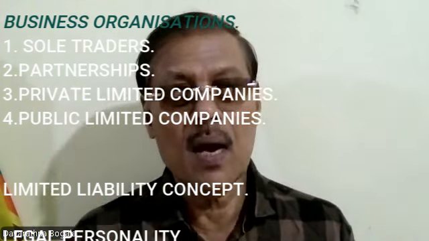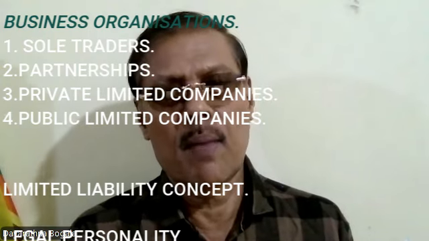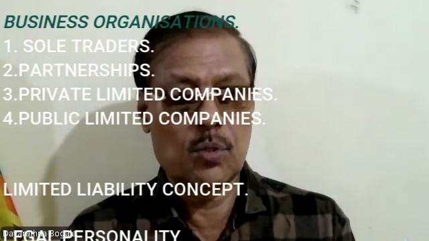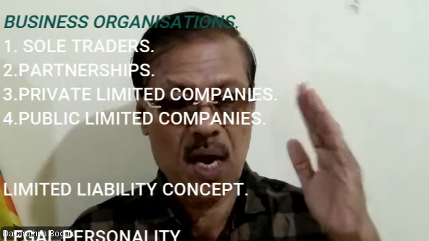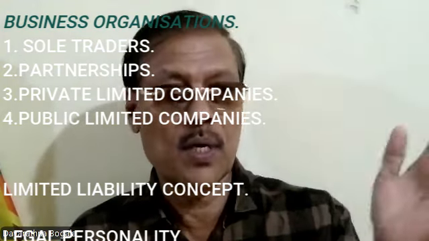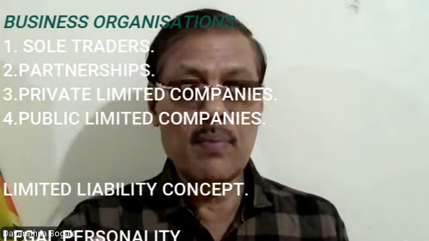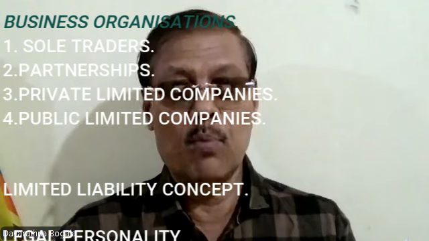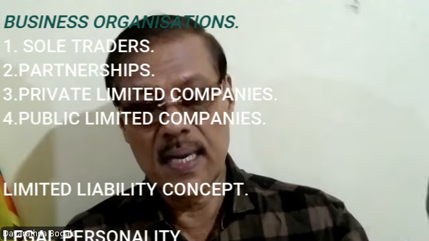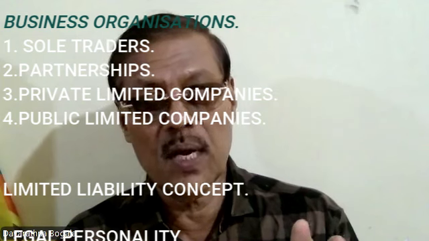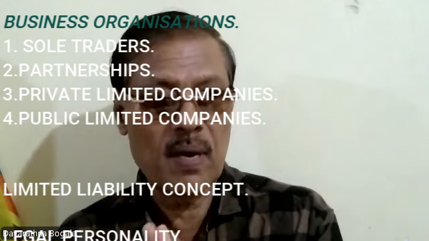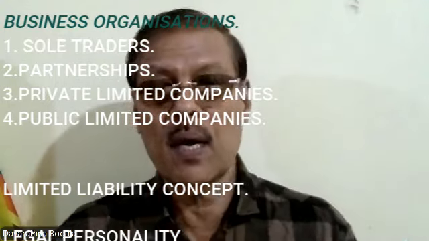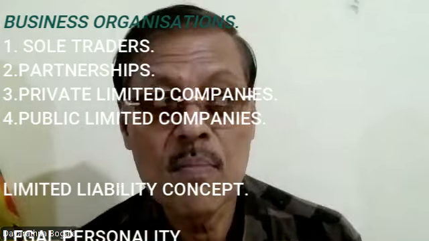But if it is a company, in the private sector, there are private limited companies and public limited companies. With private limited companies you can issue shares only to a very limited group, because only family, friends and the owners can take shares. But with public limited companies you can issue shares to the public, to the population of the country, so you can collect more capital. Sole trader, number one, less capital. Number two, partnership, you can collect more than a sole trader. Number three, private limited companies, you can collect more than sole trader and partnership. Number four, public limited companies, you can collect a huge amount of capital from the public.